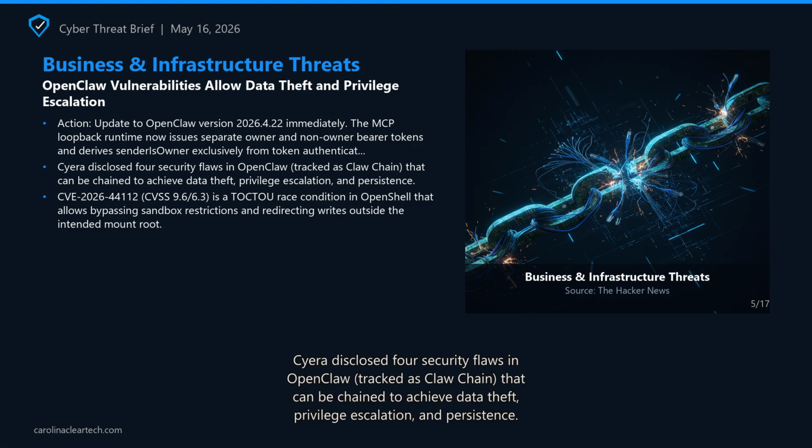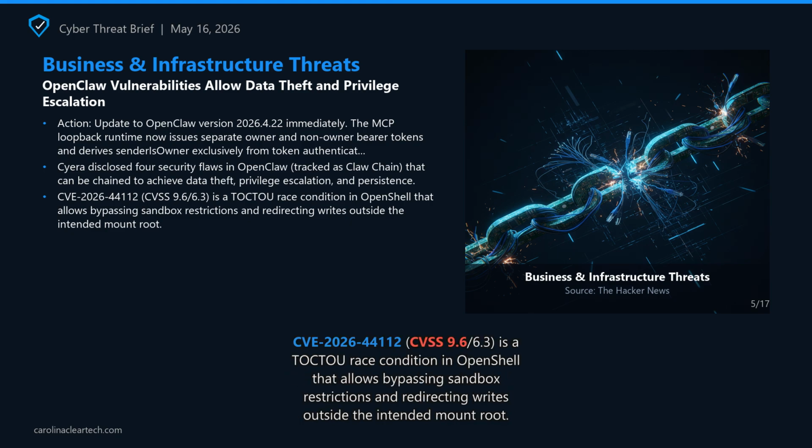CVSS 8.8 is an incomplete list of disallowed inputs allowing attackers to bypass allow list validation using shell expansion tokens in heredoc bodies. CVSS 7.8 is an improper access control vulnerability allowing non-owner loopback clients to impersonate an owner and gain control over gateway configuration, cron scheduling, and execution environment management. The root cause stems from OpenClaw trusting a client-controlled ownership flag, sender is owner, without validating it against the authenticated session, and 3 additional CVEs.